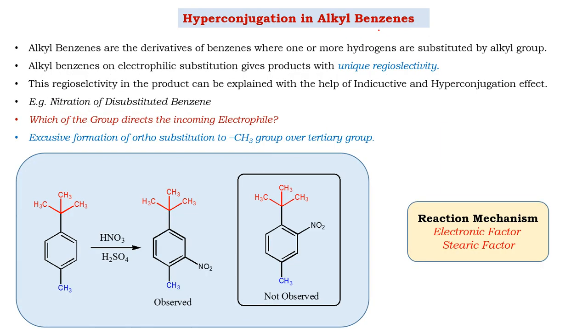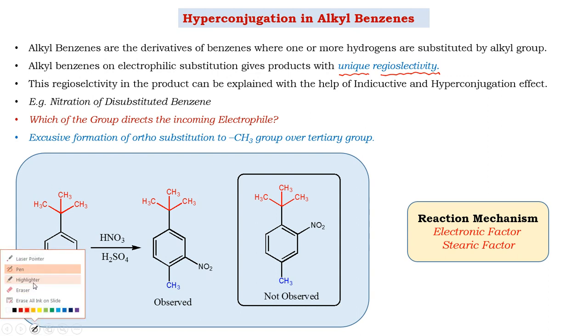Again, this is extended with this example. We need to understand this concept completely so that wherever there are possibilities of different substitutions, we can exactly mention the regioselectivity for that substitution. For that reason, this example is very important.